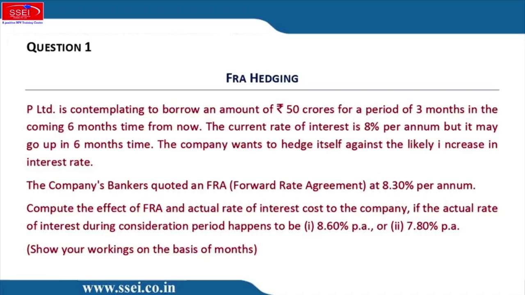Okay. Similarly, if the rate becomes 7.8, we lose on the FRA. How much do we lose? 8.3 minus 7.8, that is 0.5% of 50 crores into 3 by 12 divided by 1 plus market rate, that is 0.078 divided by 4. Okay. So you calculate the loss and you calculate the interest cost, that is 7.8% of 50 crores into 3 by 12. Now add both of them up, and whatever you get, that figure divided by 50 crores into 100 into 12 by 3. That comes to 8.29%. It's totally wrong answer, but that's what you got to reproduce.